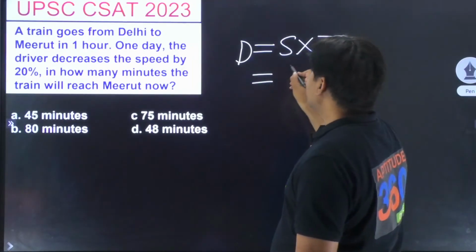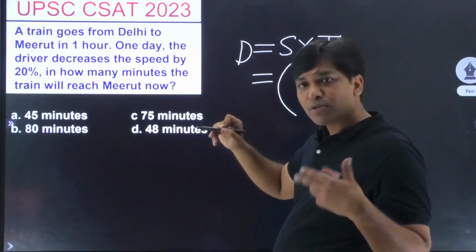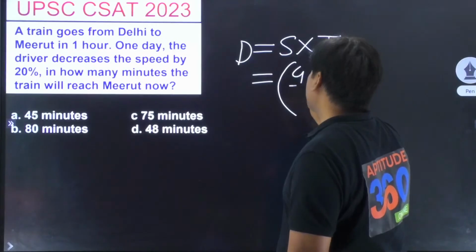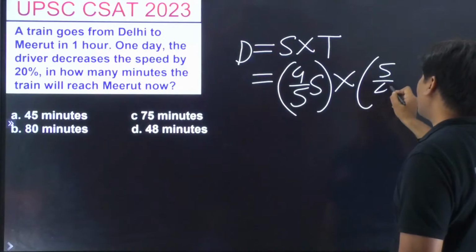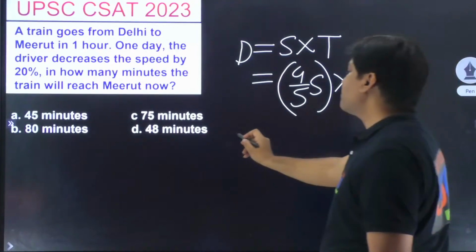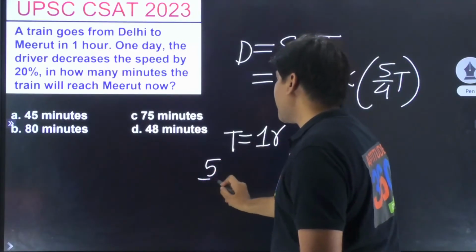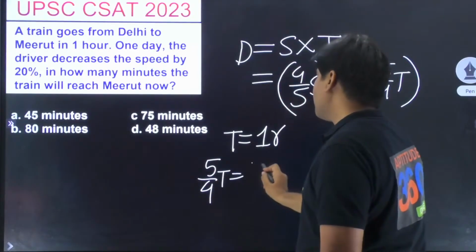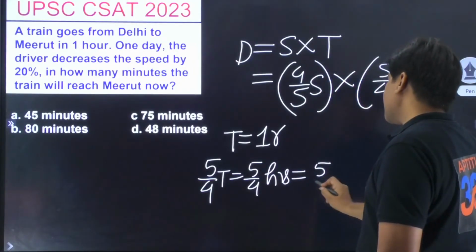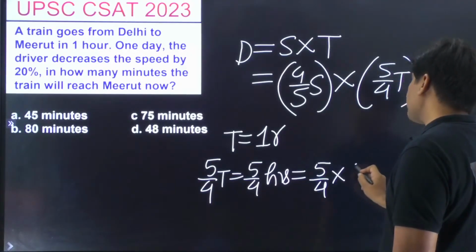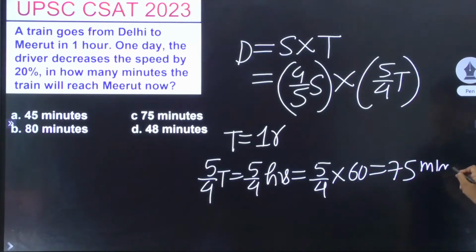One day the driver decreases the speed by 20%, तो 20% से घट गया मतलब 80%. 80% को simplify करेगा, it is going to be 4 by 5s, and your time is going to be 5 by 4t. Is it not? So 5 by 4t, and t is what? 1 hour. That is given to you. So 5 by 4t will become 5 by 4 hours. And if you simplify this, it is 5 by 4 into 60. Solve कर दो. Answer will be coming out as 75 minutes.